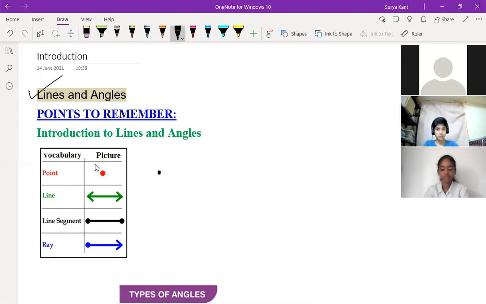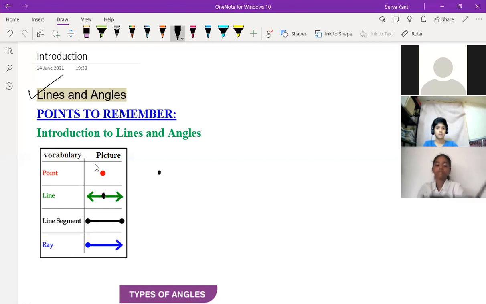A line can extend on both the sides. Line is nothing but it will extend to both the sides. It's not going to end anywhere. Suppose here is a point: left hand as well as right hand, both are not going to end anywhere.